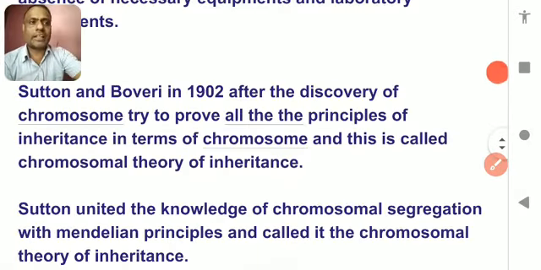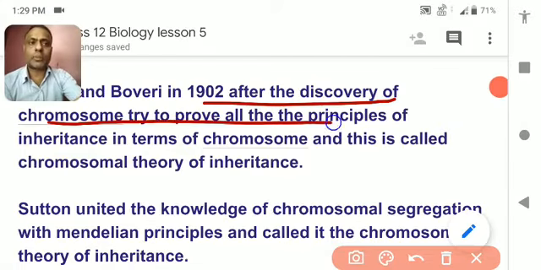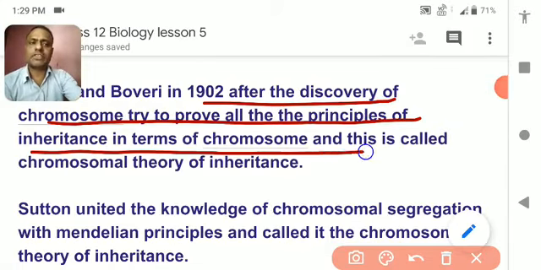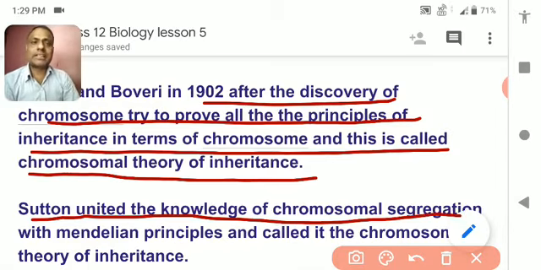Sutton and Boveri in 1902, after the discovery of the chromosome, tried to prove all the principles of inheritance in terms of chromosomes, and this is called the chromosomal theory of inheritance. Sutton united the knowledge of chromosomal segregation. Sutton didn't do anything more, he just discovered all those principles on the basis of chromosomes.